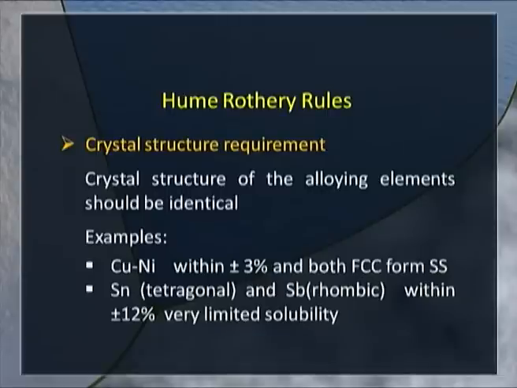Whereas tin and antimony, their sizes are within plus or minus 12%. If the first condition alone is applied, then they should give us a solid solution. But their crystal structures are different. One is tetragonal, the other is rhombic. Thereby, they show very limited solubility.